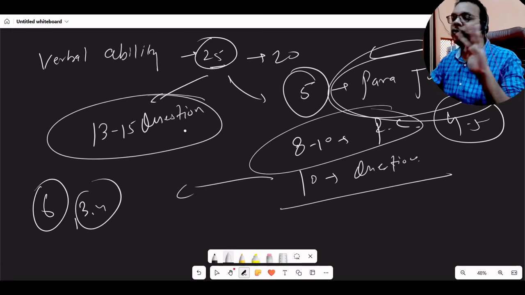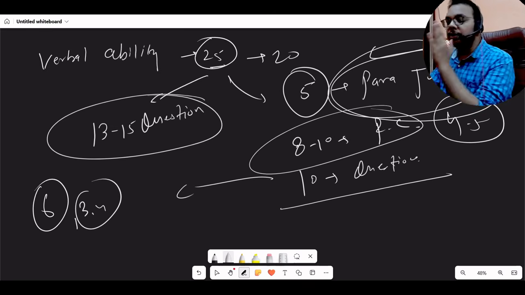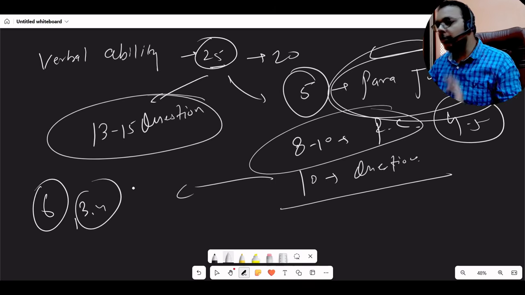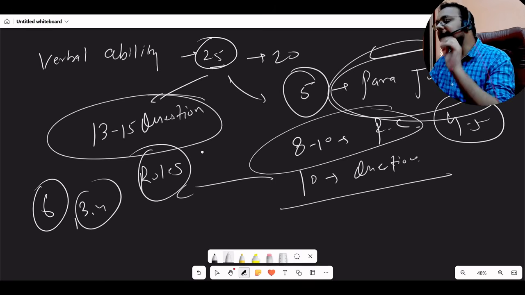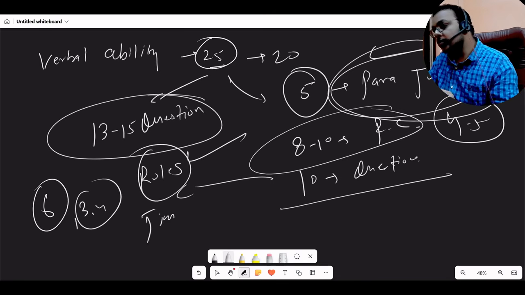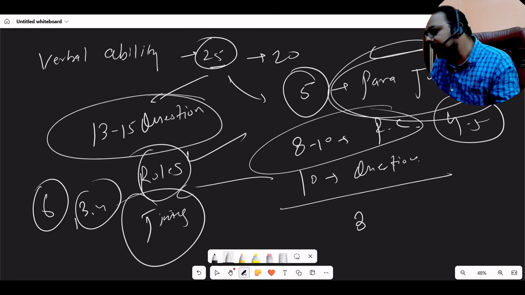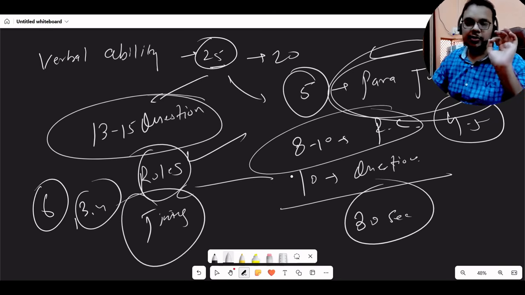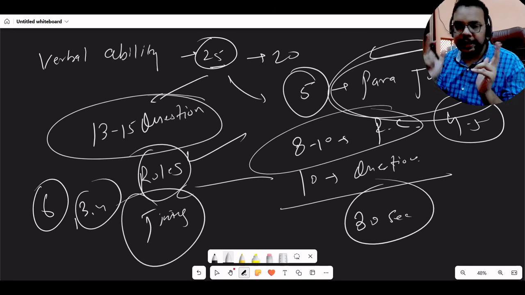and in grammar no one can achieve 100% accuracy. So para jumble questions are easy to do. The only thing which will create a problem is the rules of para jumbles, which I will be explaining to you. Second thing, the timing, okay. So just keep in your mind that you need to solve the parajumble questions in only 30 seconds, okay. Per question you will be getting around 30 seconds. You can imagine that in the mind.